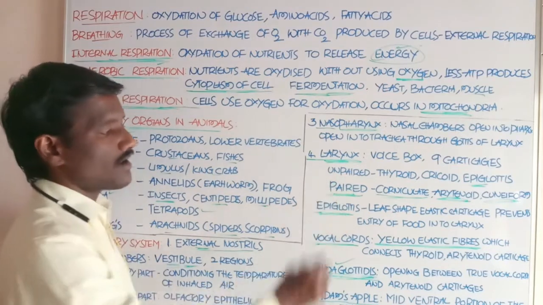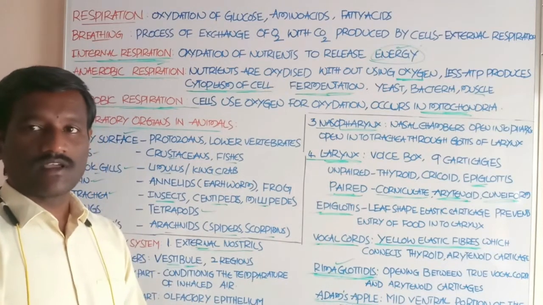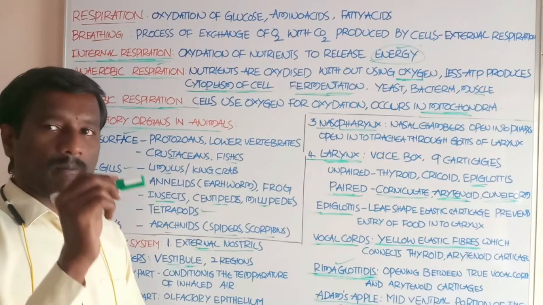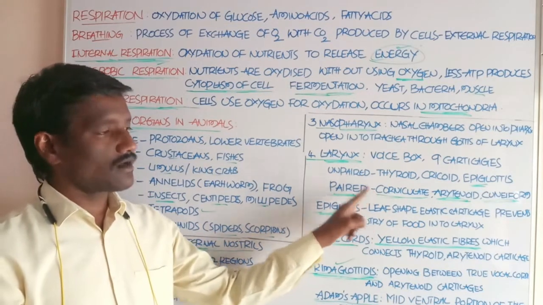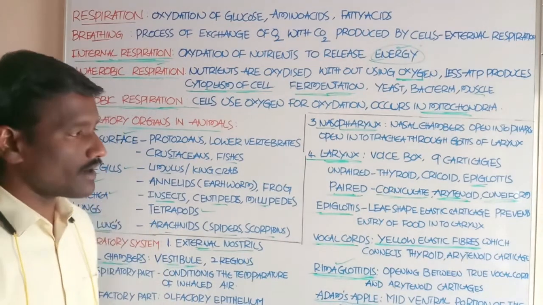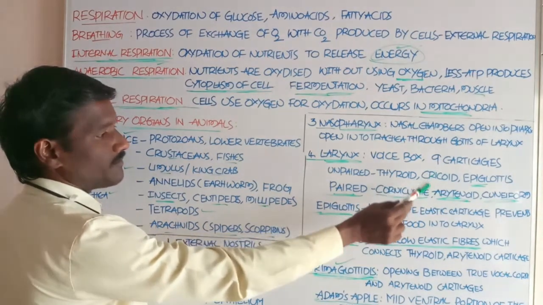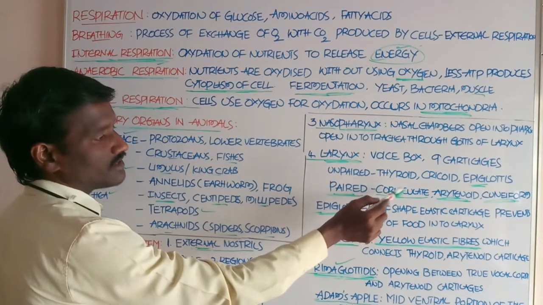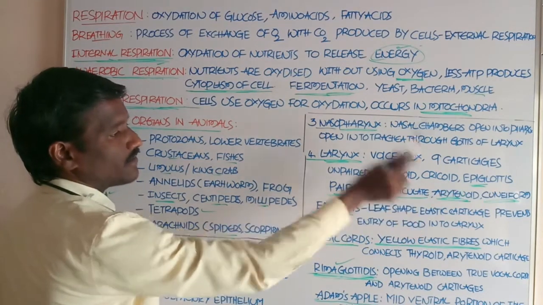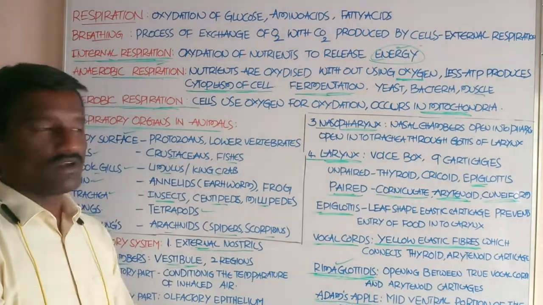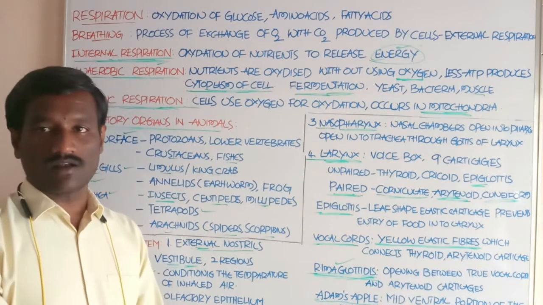Paired cartilage means each one is present in 2 numbers. Paired cartilages are corniculate, also called Santorini cartilages, arytenoid, and cuneiform.